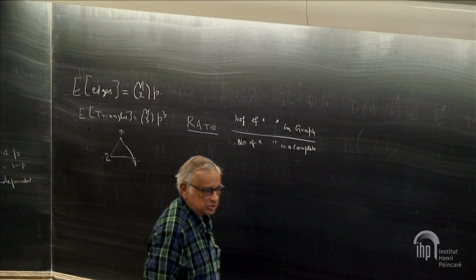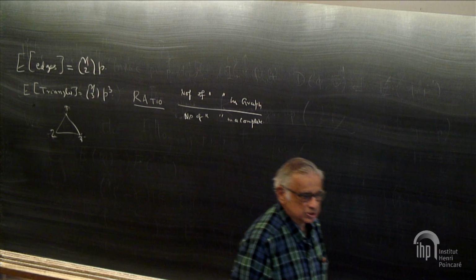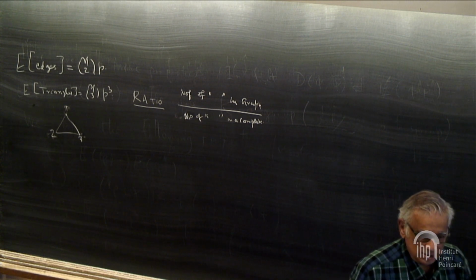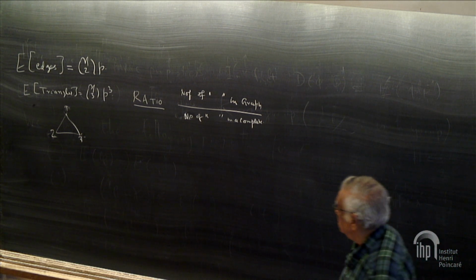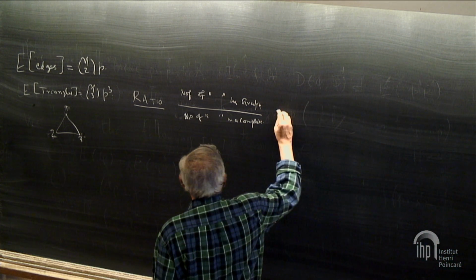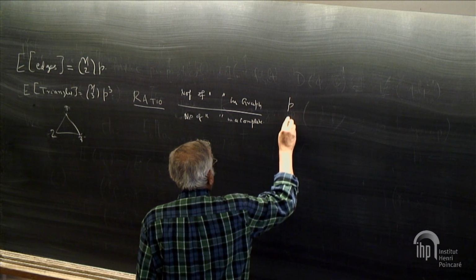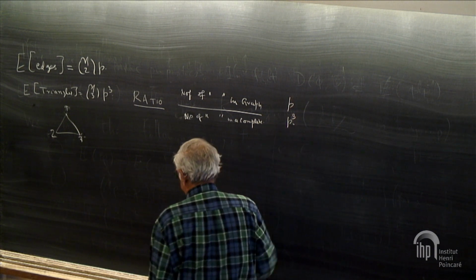So long as you count them in the same way, both in numerator and denominator, that 6 factorial will cancel out. So this ratio is just p for the edges and p cubed for the triangles.